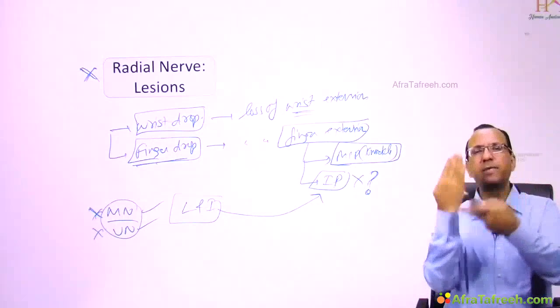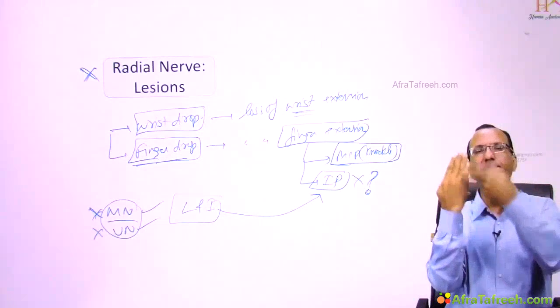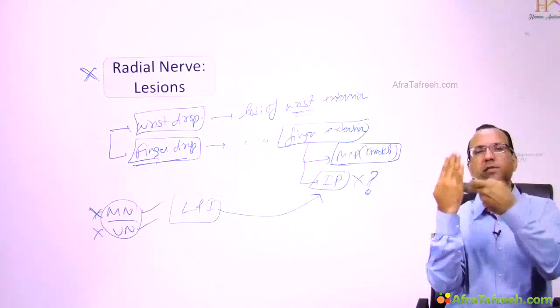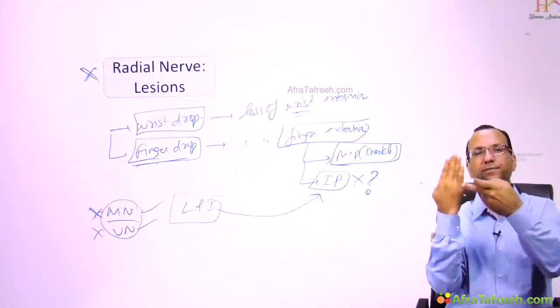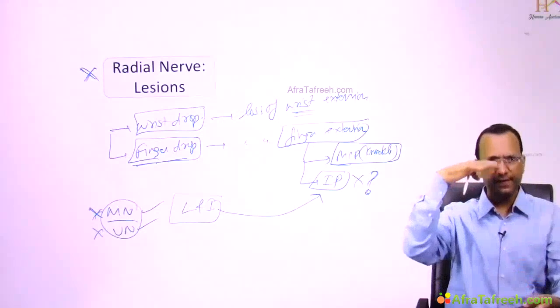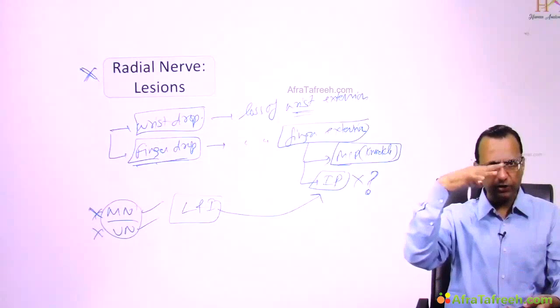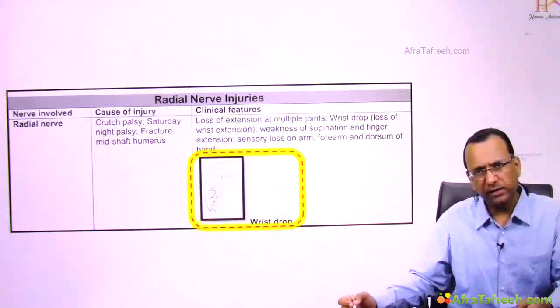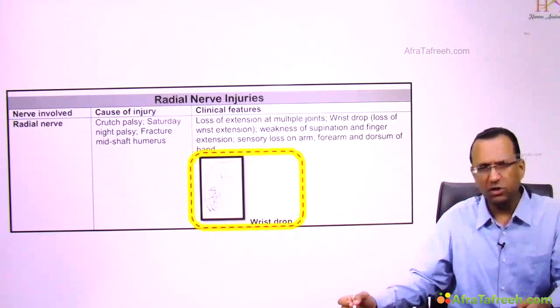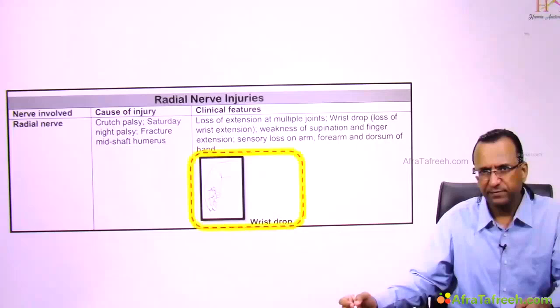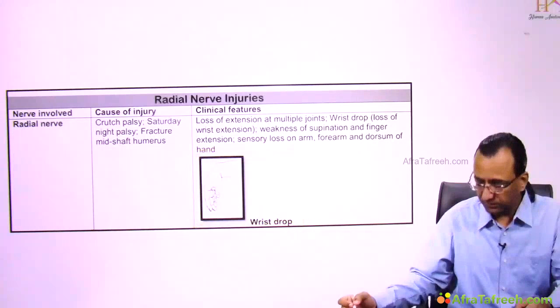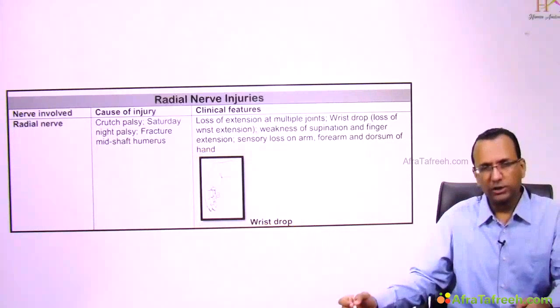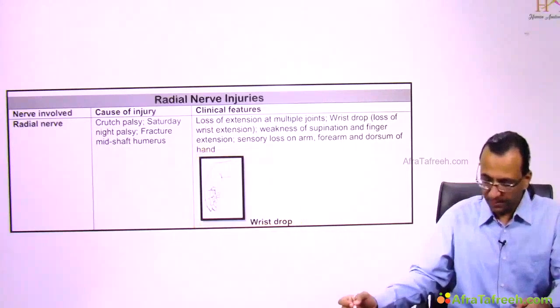Remember? Maybe extensor digitorum is not working. Maybe. But these muscles are inserting. They can still work. So IP extension is possible? Yes. In radial nerve injury? Yes. Remember that. So wrist drop is a feature of radial nerve injury? Yes, but not necessarily. Why not necessarily? Let me show you some diagram, some question first.